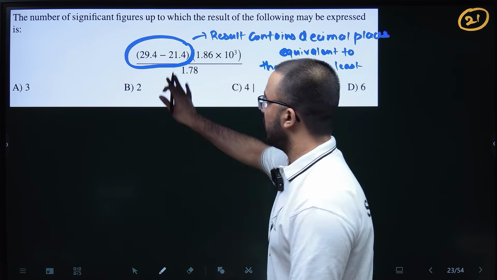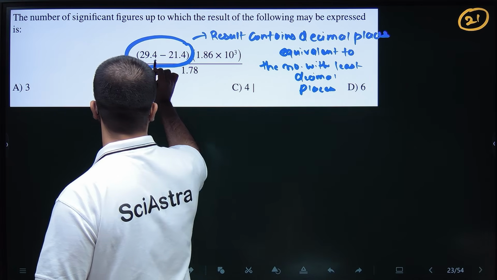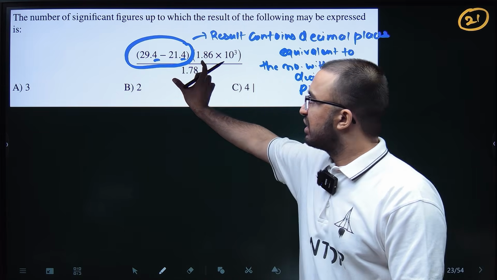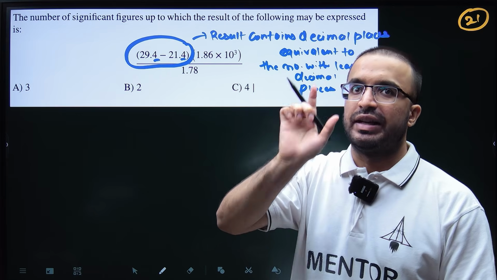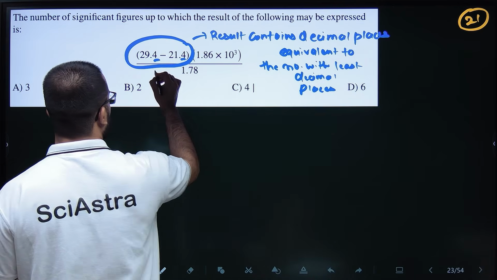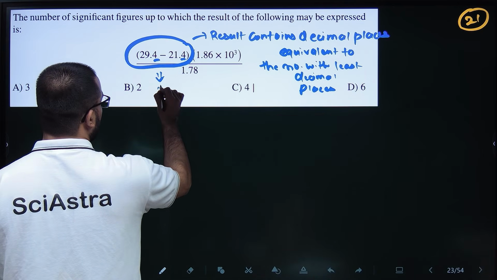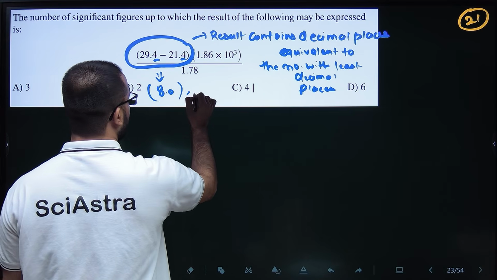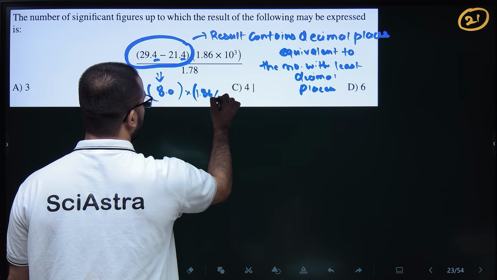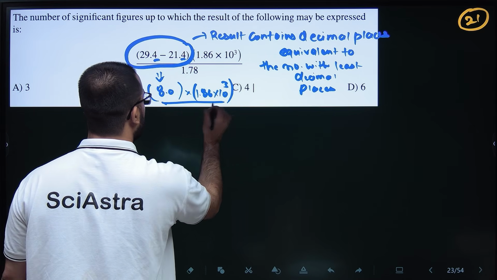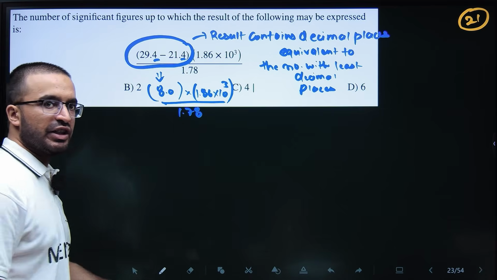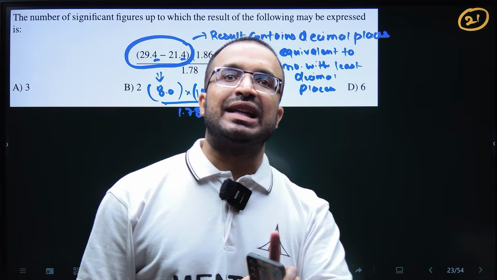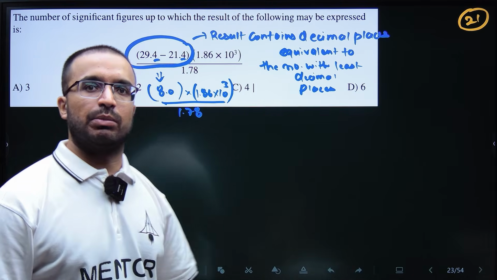Here both the numbers 29.4 and 21.4 have one decimal place, so there is nothing to worry. Our answer of the subtraction will be expressed in one decimal place. So 29.4 minus 21.4 will be 8.0, right? One decimal place. Now 8.0 into 1.86 into 10 to the power 3 divided by 1.78. In multiplication and division, always remember that the result will have significant figures equivalent to the number with the least number of significant figures.